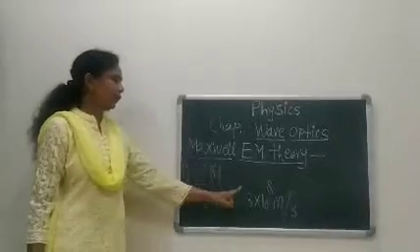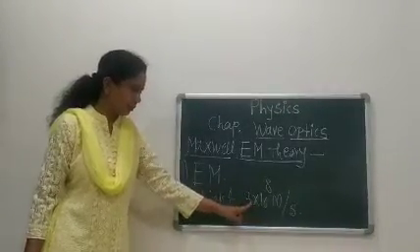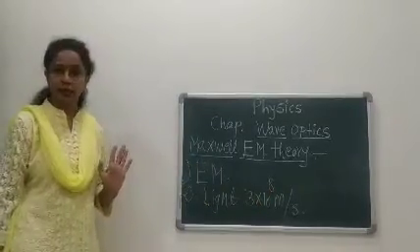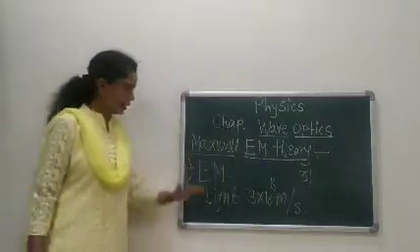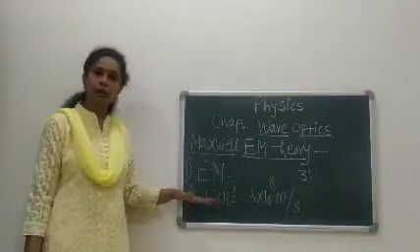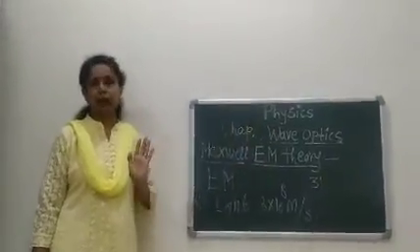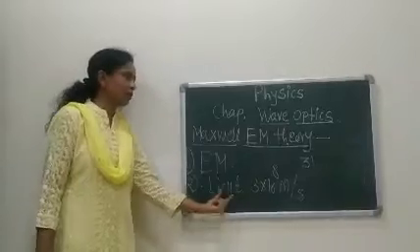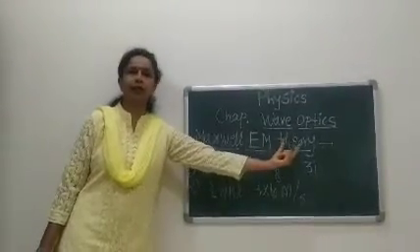Therefore, these electromagnetic waves have a velocity of 3 into 10 raised to 8 meter per second. Then the third point is that these electromagnetic waves travel in a medium as well as in vacuum. These are the three main assumptions of Maxwell's electromagnetic theory.